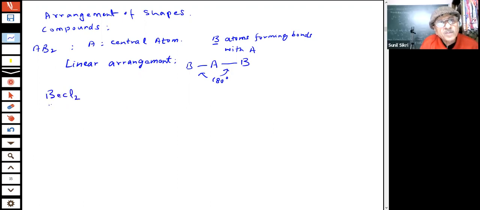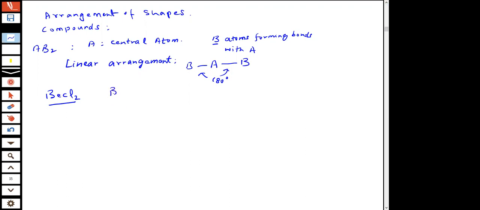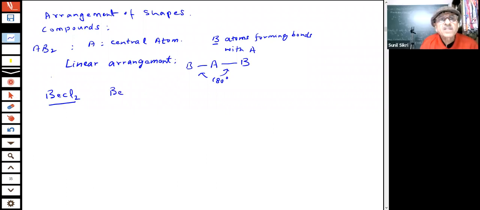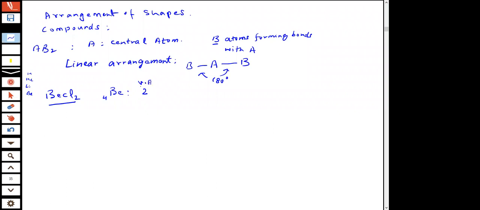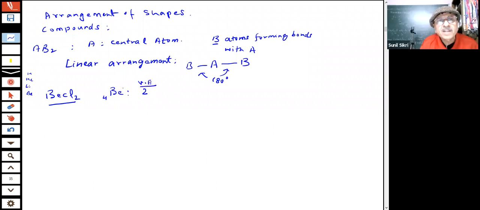BeCl2, students, beryllium chloride. Now in beryllium chloride, what is the atomic number of beryllium? We are starting from hydrogen, helium, lithium, beryllium. This is 4. Atomic number is 4. That means there are two valence electrons on the central atom, beryllium, and you are having Cl.